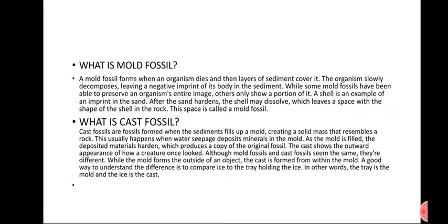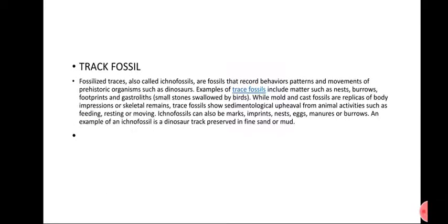What does it mean? When water seeps into the mold, it carries many minerals which start to fill the mold, and in this way a sediment of rock is present, which is a copy of the original fossil. It means that when the water filled the mold, it became a copy or imprint of the animal or plant which existed in the past.